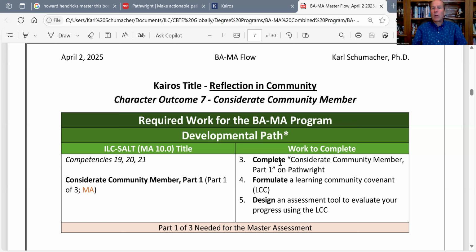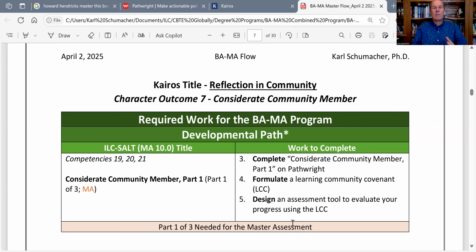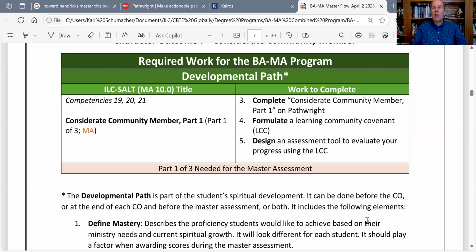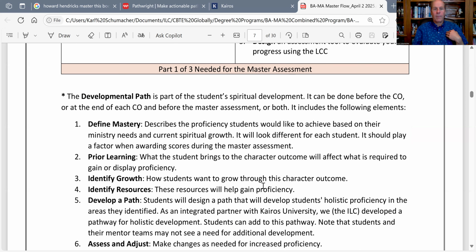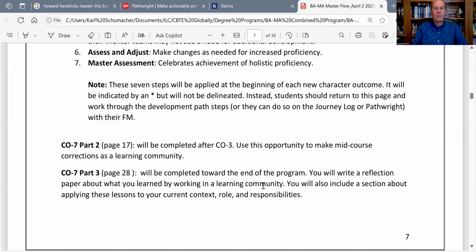And then here's the work that you need to complete. You're going to formulate a learning community covenant, and you're going to design an assessment tool that you will use midway through and at the very end. And then there is no master assessment for this because you've not completed this character outcome. Then you're going to move from this character outcome 7, you're going to actually start character outcome 1. So let me get you there.